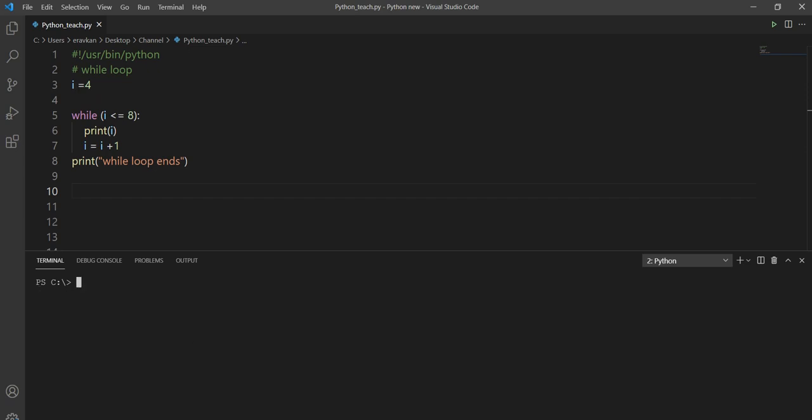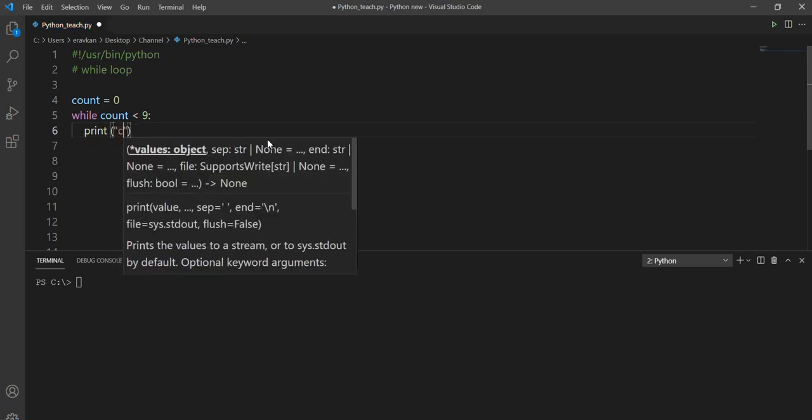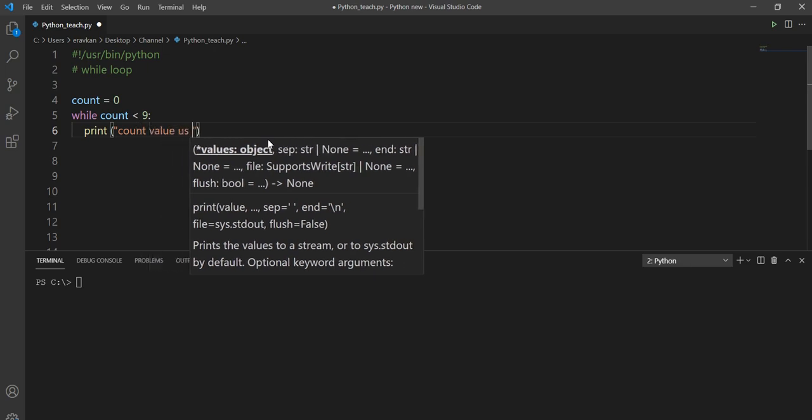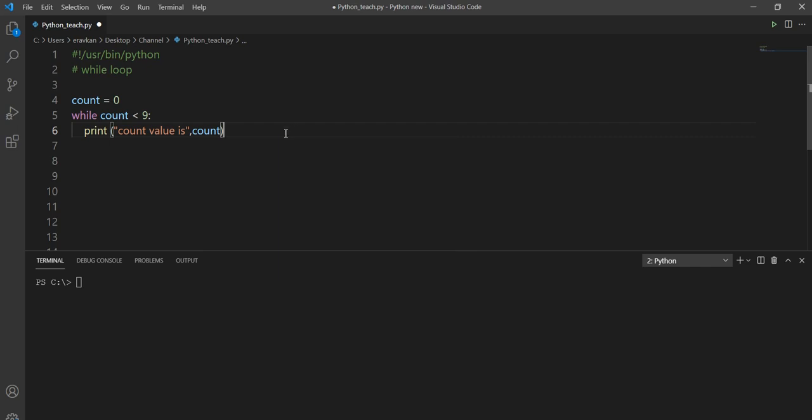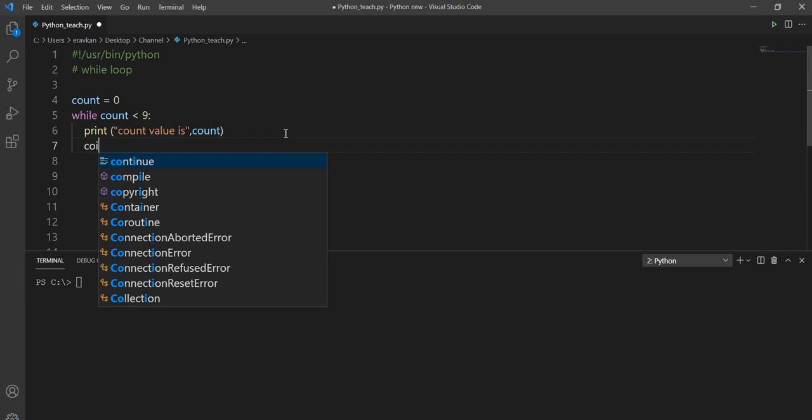Okay. So let us take one or two more examples. I have a variable count. I define it as equal to 0, and while count is less than 9, then I print count value is, comma count, and then I increase the value of count.